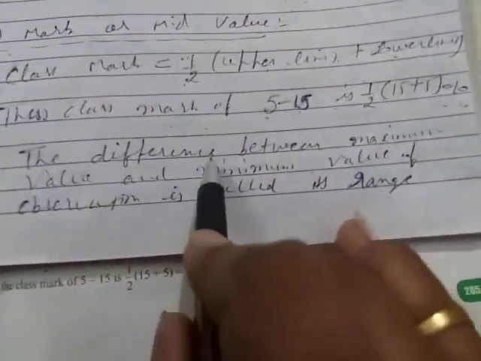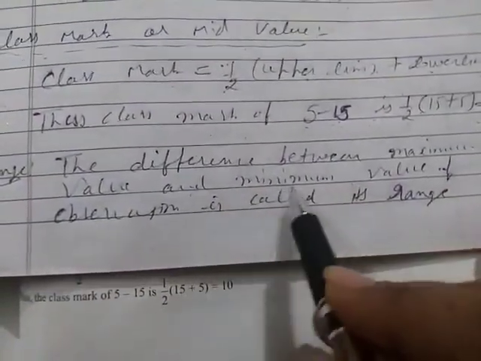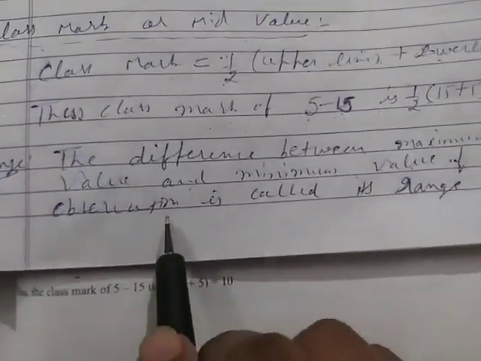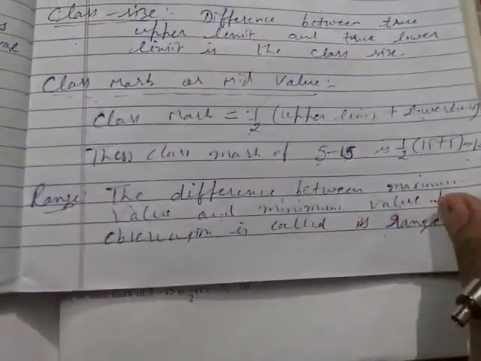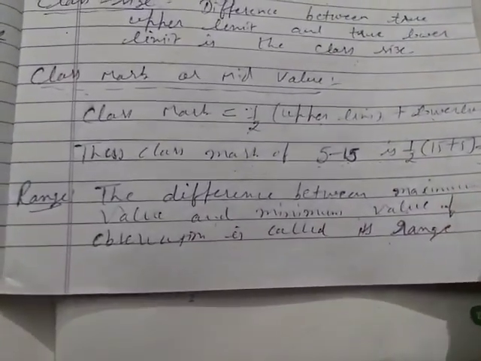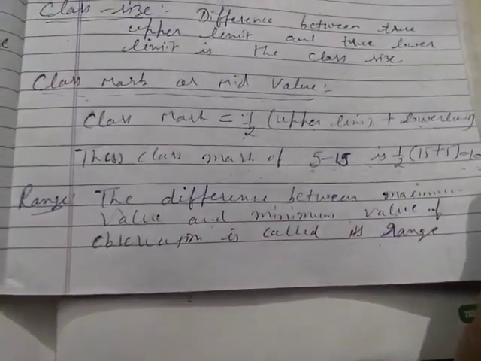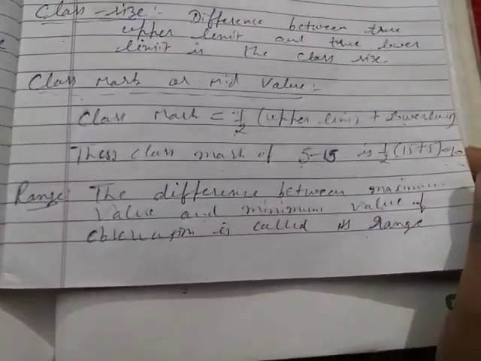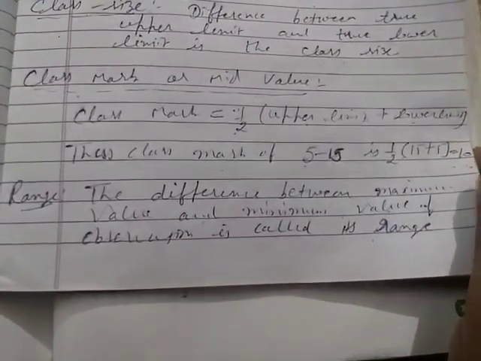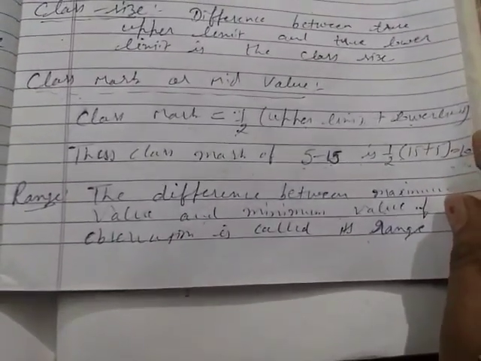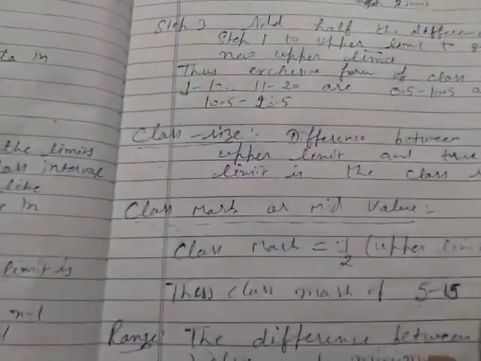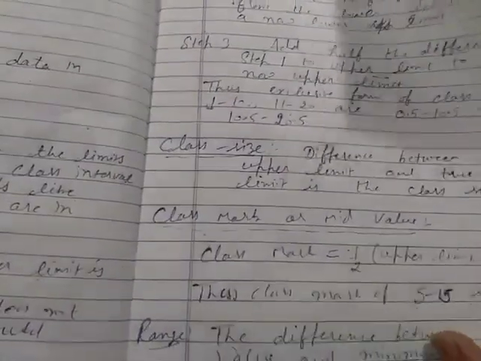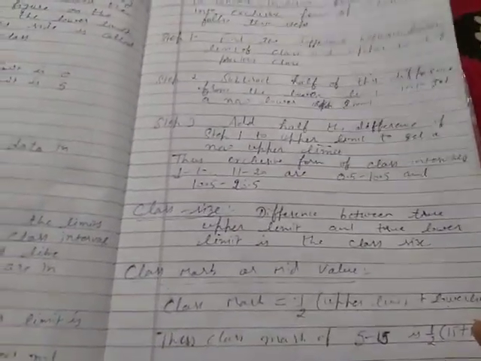Range. The difference between maximum value and minimum value of observations is called range. Which observations are given? We will take first the maximum value, then the minimum value, then we will find the difference between maximum value and minimum value, that will be called range. Now we have done all the basic terms. In next video we will do exercise of this chapter.